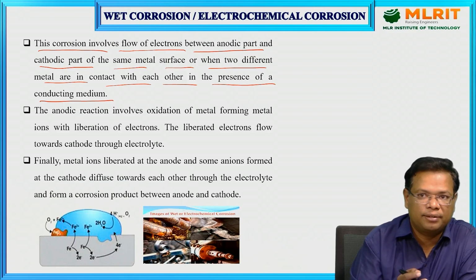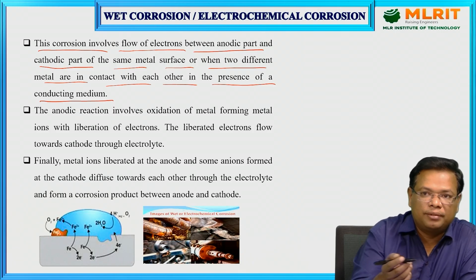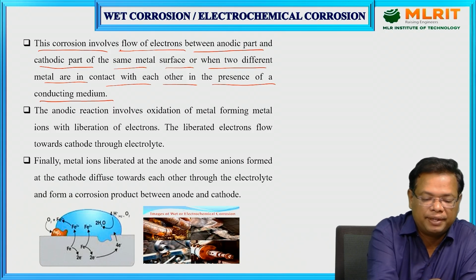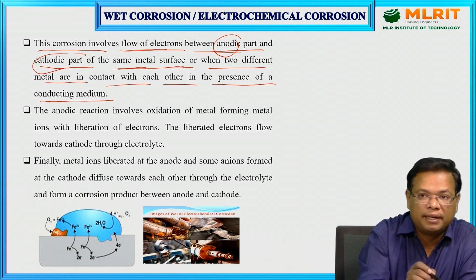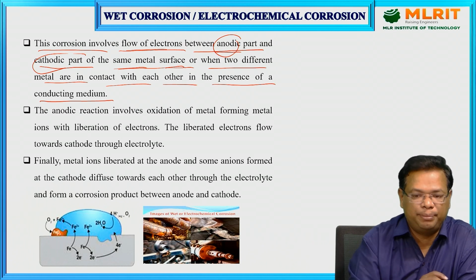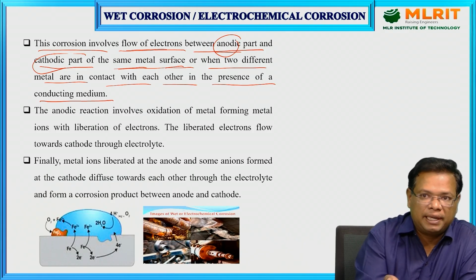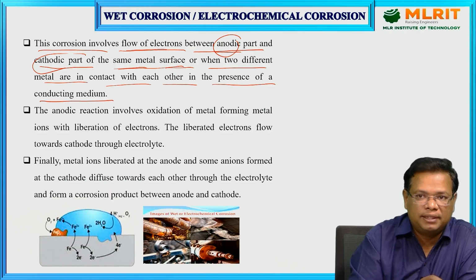Generally in electrochemistry we have been seeing many types of cells, electrochemical cells and galvanic cells, and how the anode and cathode are involved in the electrochemical reactions. We know very well about that. So the flow of electrons happens between the anodic part and cathodic part of the same metal, or between two different individual metals, like zinc and copper, a very common combination. Within the same metal or in two different metals, this corrosion is generally formed due to the flow of electrons.